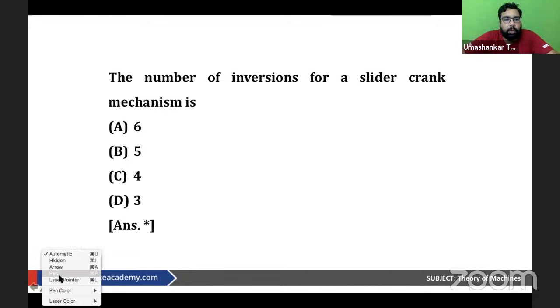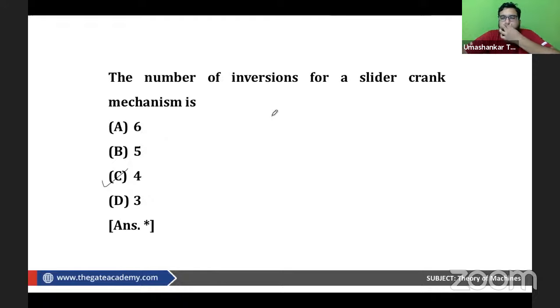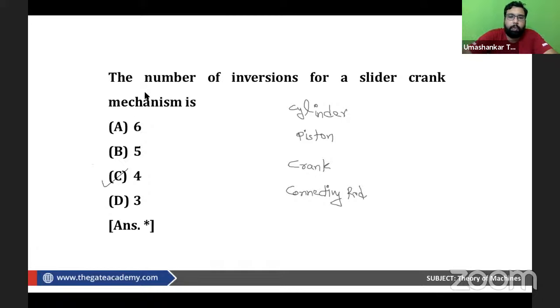So you would say, yes sir, we know that the number of inversions for a slider crank mechanism is 4, right my dear? We can have the inversion by fixing the cylinder, we'll get the engine or the compressor, so we can fix the piston to get the hand pump, we can fix the crank to get the Whitworth quick return mechanism or gnome engine, and we can fix the connecting rod to again get the crank and slotted lever quick return motion mechanism or oscillating cylinder engine, right my dear? So we have this 4, very good.